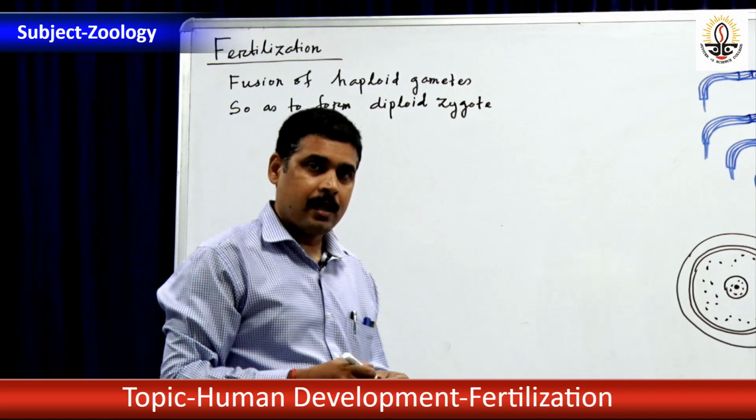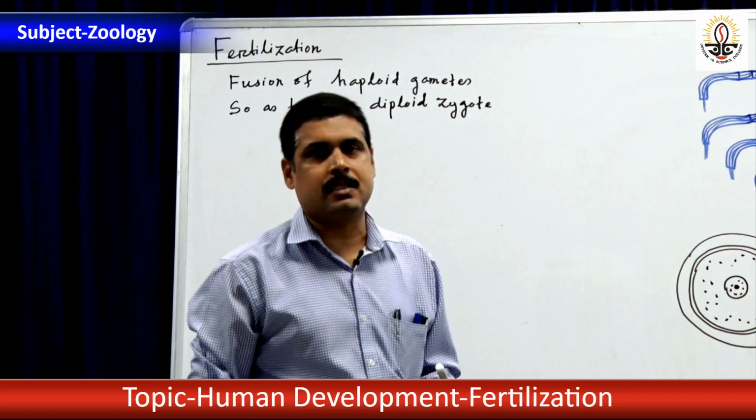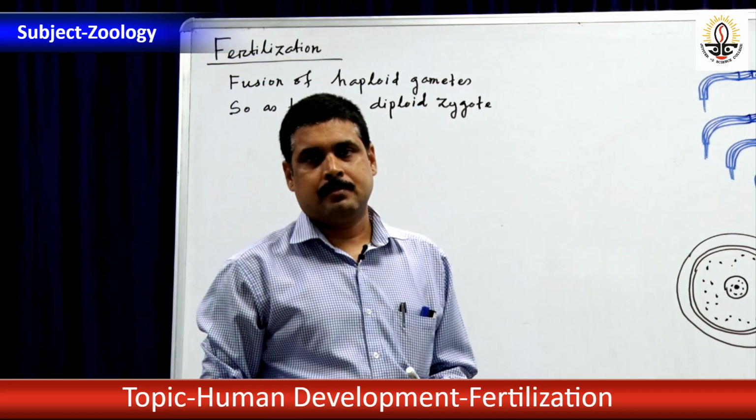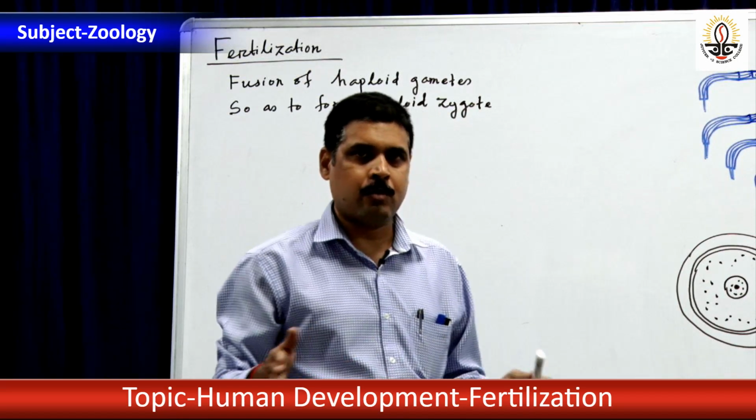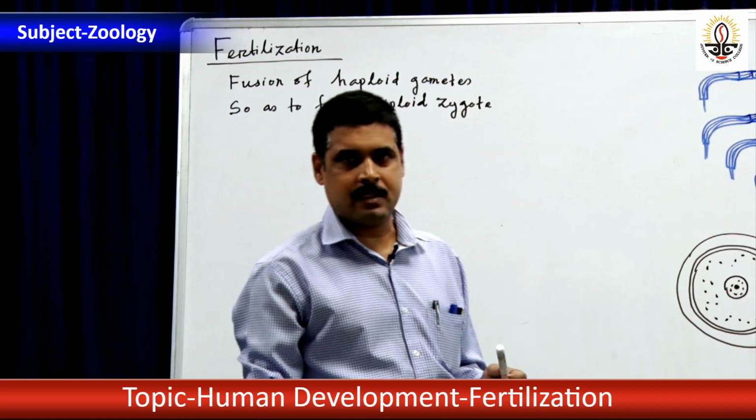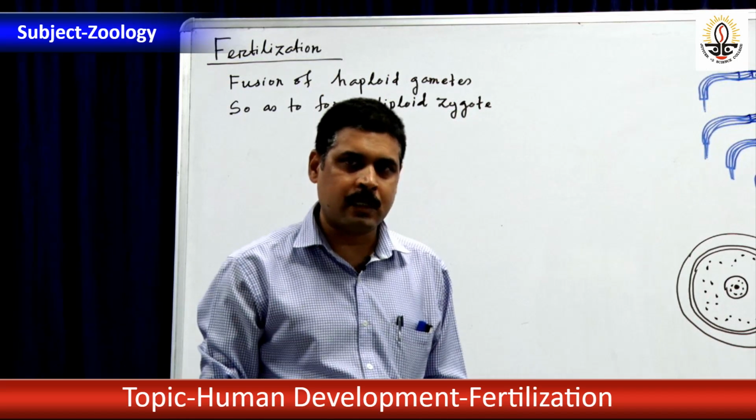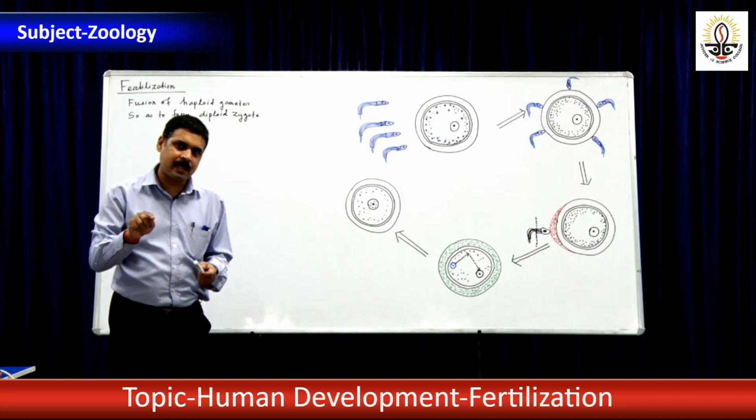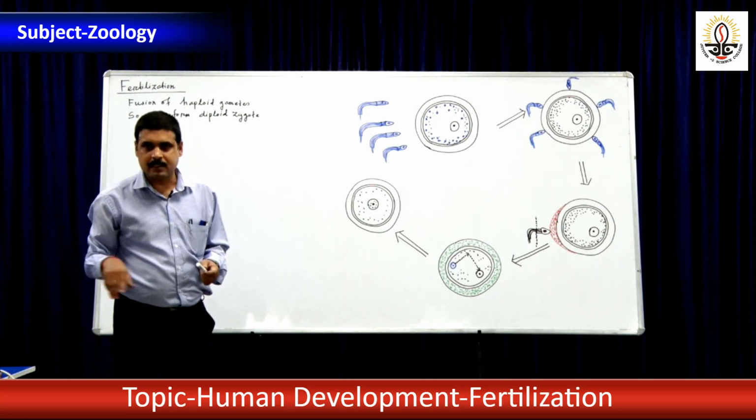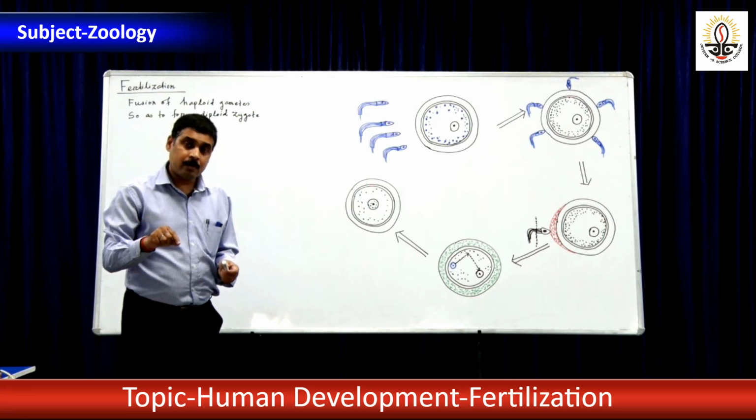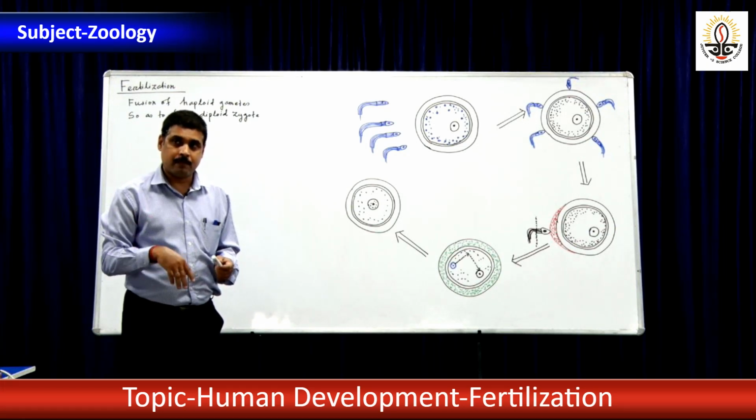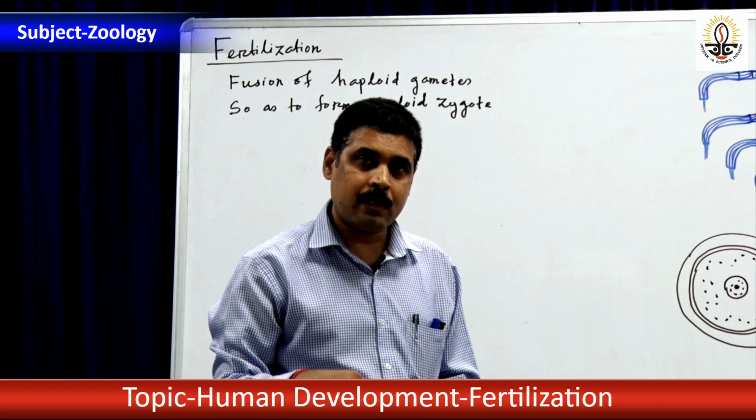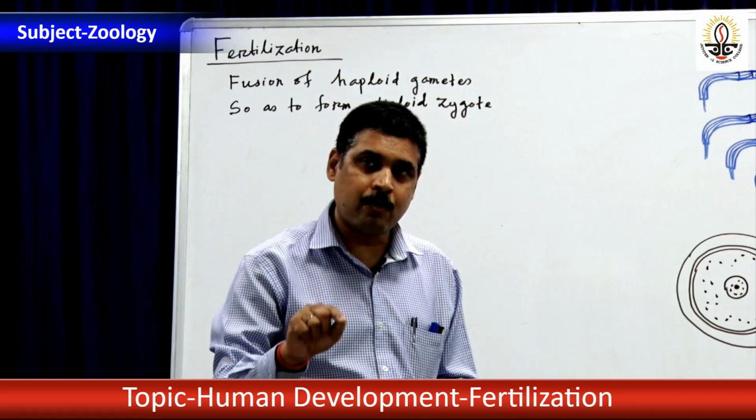Whenever the ovum is released at the secondary oocyte stage, it is not really known as ovum, although in some books it is written as ovum. At the secondary oocyte stage, it is released. After it is released, by the action of the fimbriae and by ciliary action of the fallopian tube, it comes to the ampullary region.